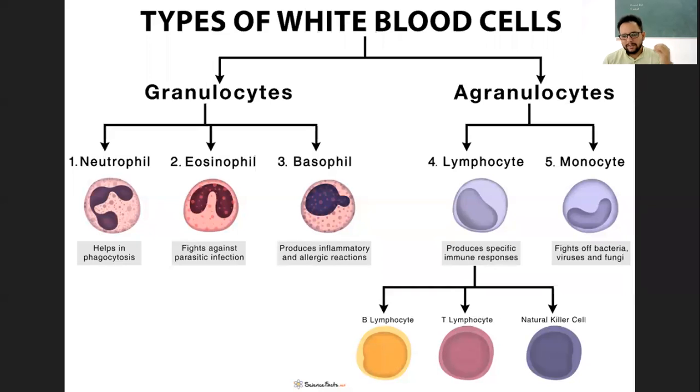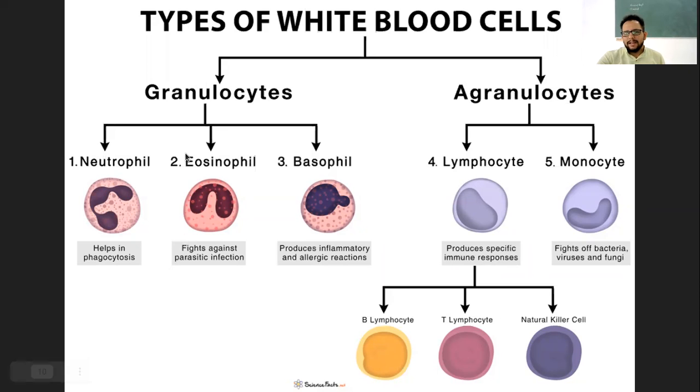But let's say there are certain inflammatory substances in your body, and they will go and accumulate next to the bacteria and virus. Then these WBCs will receive it as a signal. They will go to the site of infection, and they will eat up all that bacteria or virus, and that way these inflammatory substances help in identifying a particular bacteria or virus, or simply the pathogen.